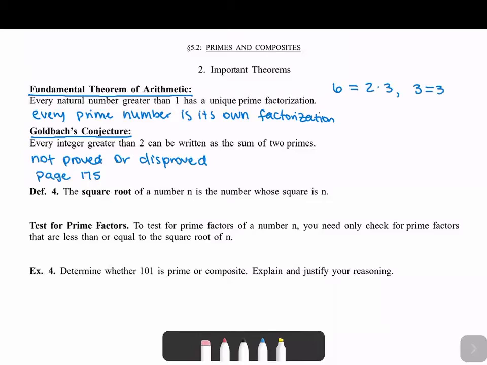Okay, so those are two important theorems. This section's called important theorems, so those are two important theorems to know. Just like the definitions from this chapter, make sure you know what these say. If I say on an exam, what's the fundamental theorem of arithmetic, or state it, you should be able to state this exact sentence, and the same for Goldbach's conjecture.